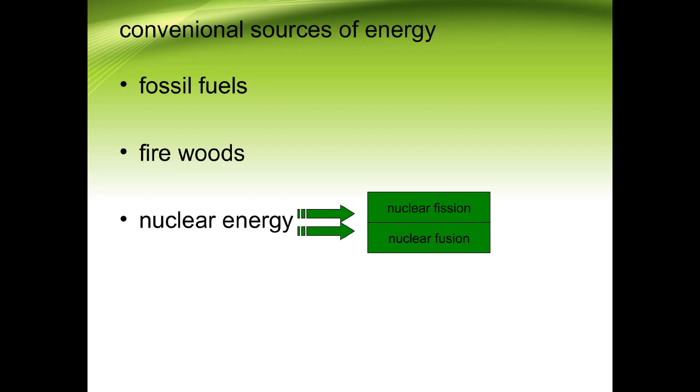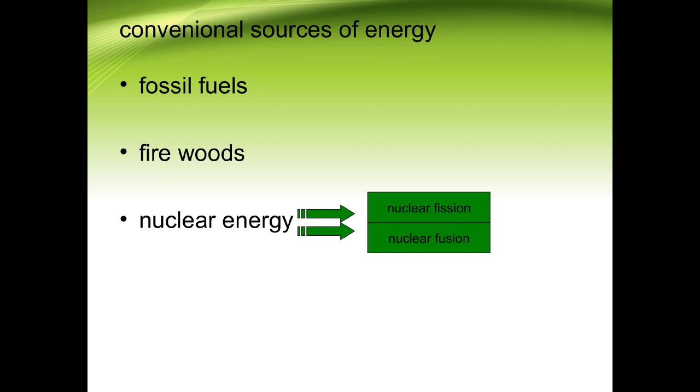Like in fission, if you break a big stone into small pebbles, it is nuclear fission. Whereas if you take small pebbles and join them to become a larger stone, that is an example of nuclear fusion. So these are the examples of the conventional sources of energy: the fossil fuels, the firewood, and nuclear energy.